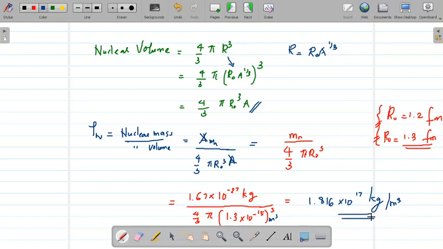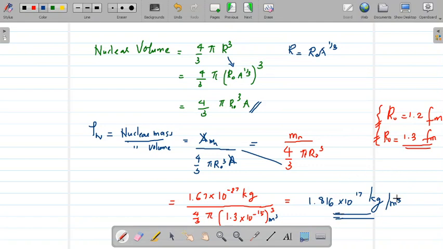So this is the density of a nucleus. If we look at the density, we can understand that the density is independent of mass number. For any nucleus, irrespective of its mass number, its density will be a constant of about this value. There is only a slight variation between density of different nucleus. For almost every nucleus, the density is constant.